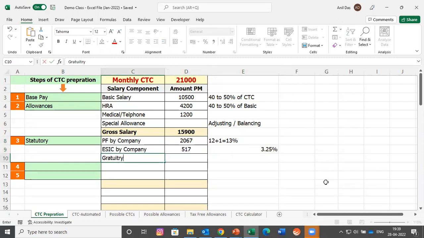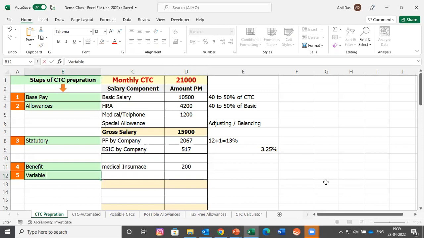Many companies are adding gratuity and bonus in the CTC. You are free to add, you are free not to include as well. This person's CTC is 21,000. Adding that would be reducing his take-home salary to a great extent. So we are not including that, but you are free to include this also. We are done with 3 steps. Fourth step was benefit. If your company is providing any benefit to the employee, you can add the cost of that. Let's assume that your company is providing a benefit of medical insurance and your company is spending 200 rupees per employee per month. You can add the cost of this. If your company is providing other benefits, you can add the cost of that as well. And we are done with the fourth step also.